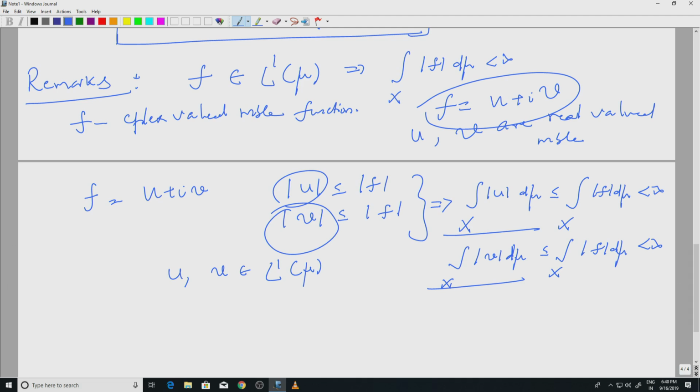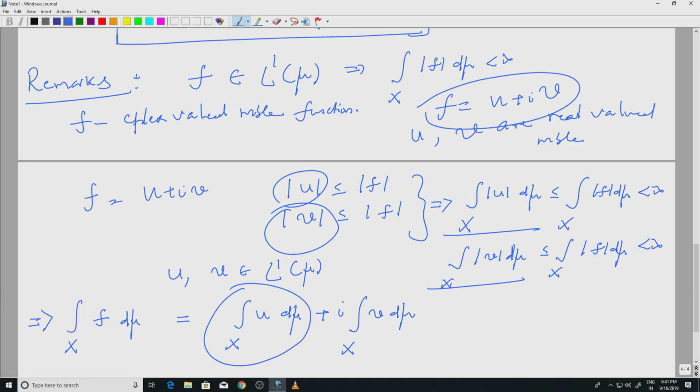As a result, if I look at integral over x f d mu, whatever discussion we just had implies that this is, by definition and because of the linearity of the integral, a combination of quantities, each of which is finite, because of these two properties. So, let's elaborate on that.